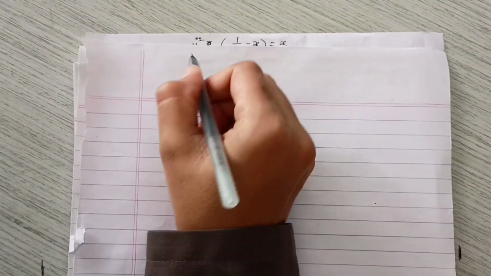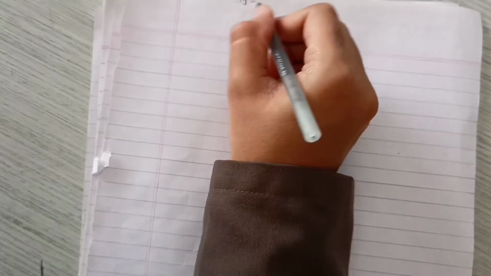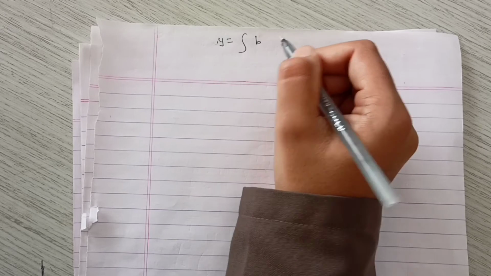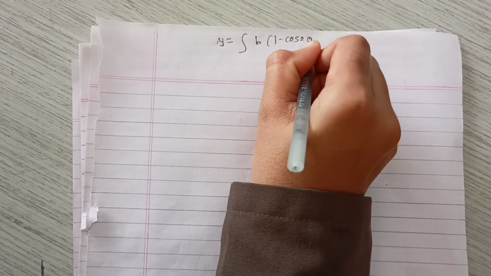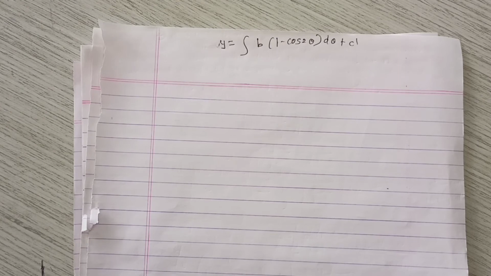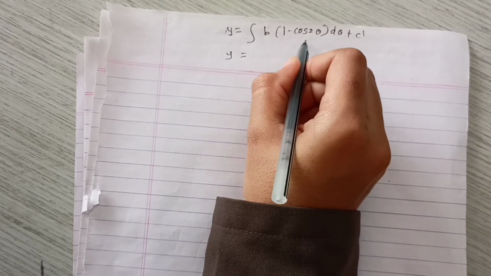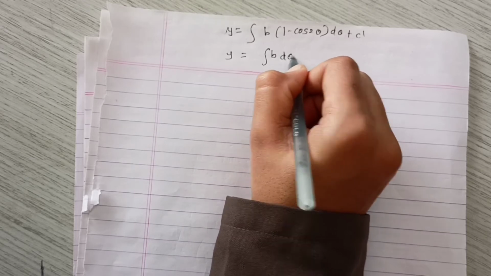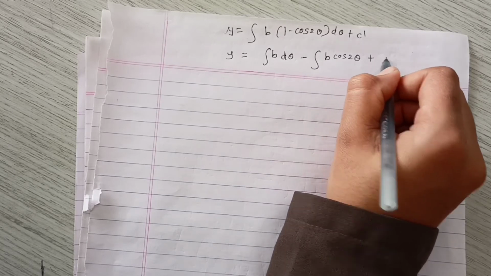y is equal to the integration of b, and we substitute the value of 2 sine square theta. Then we get 1 minus cos 2 theta into d theta plus c prime. So we get this term. Now we have to apply the integration to each and every term. Then we get the integration of b d theta minus the integration of b cos 2 theta plus c prime.